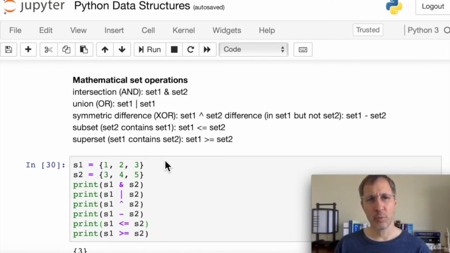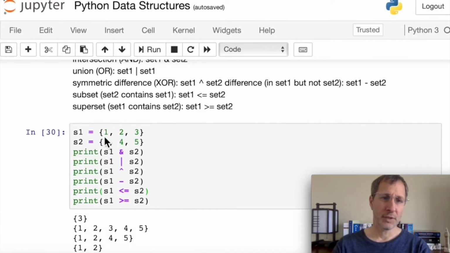So we said that we can do intersection and union, which are and or functions. So the intersection is done using an ampersand with 2 sets. And the union is done using the pipe or bar. So set 1, pipe, set 2. Symmetric difference, or exclusive or. In other words, items that are in set 1 but not in set 2, or in set 2 but not in set 1. And the difference, we can just use a subtraction. So set 1 minus set 2 gives us the difference between those two. And then we can check if one set is a subset or fully contained in the other set using the less than or equal to, or greater than or equal to for superset.